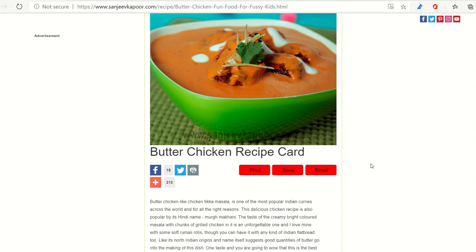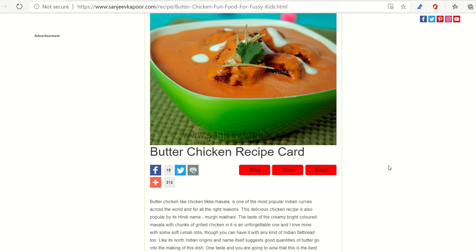Let's suppose that today I, as a layman, want to access the recipe of butter chicken, and I've opened up this specific web page in front of you. Now, what exactly I want to do is save the image, and I would also like to save the recipe of it.